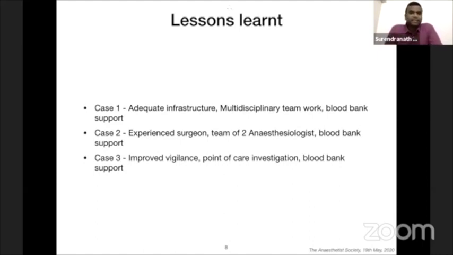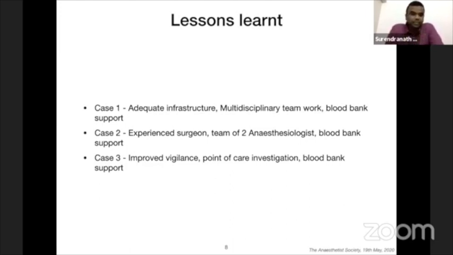There were 3 case scenarios which I had explained to you. One is a preoperative stabilization leading to surgery. The second is the intraoperative catastrophe. And the third scenario is postoperative care. If you see in case 1, there was adequate infrastructure. We had good multidisciplinary teamwork, and we had good blood bank support.